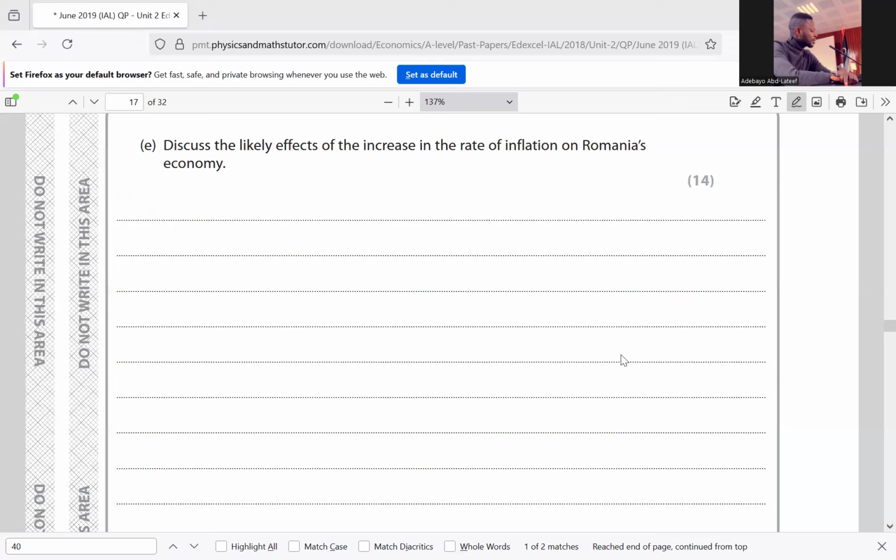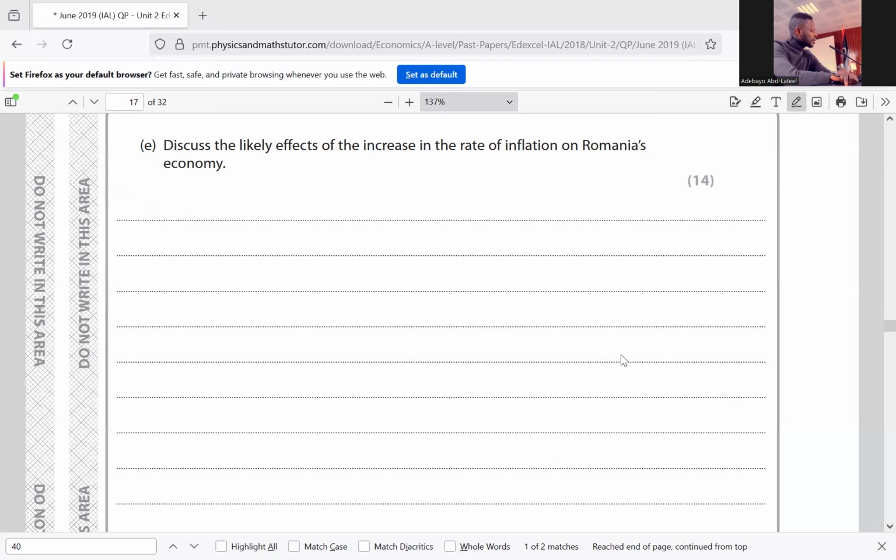However, a rise in the inflation rate may not affect wages as labor availability in Romania is low. They said there's a high employment rate in Romania. So as a result of that, the demand for labor might still be higher than the supply of labor. And if the demand for labor is higher than the supply of labor, firms in Romania might be willing to pay higher wages to their workers. So the inflation rate might not affect them.